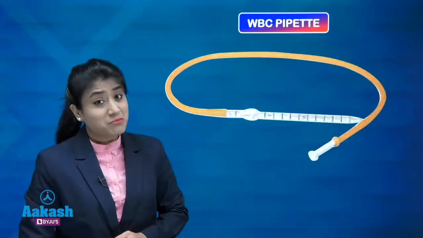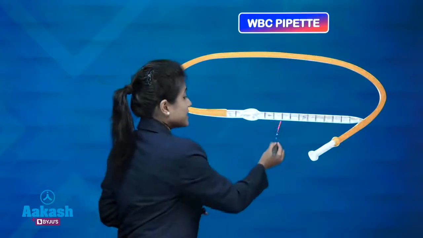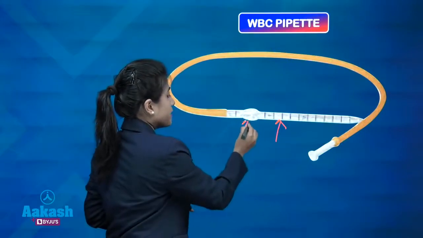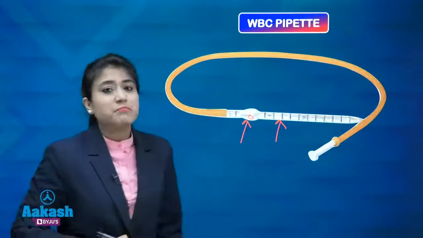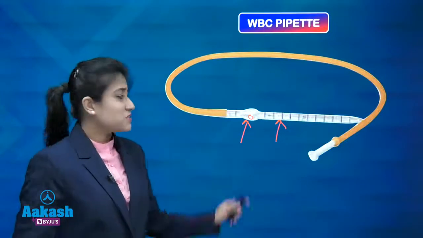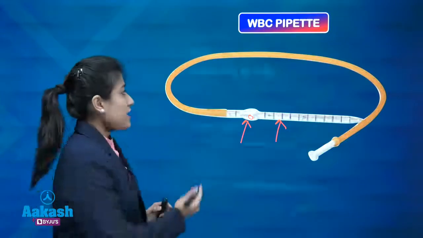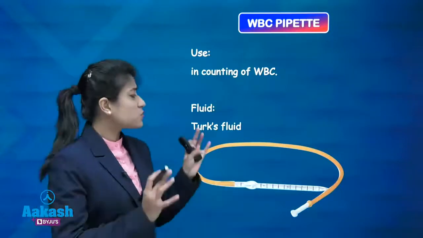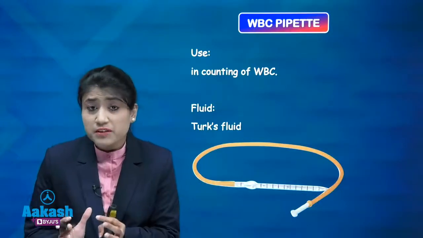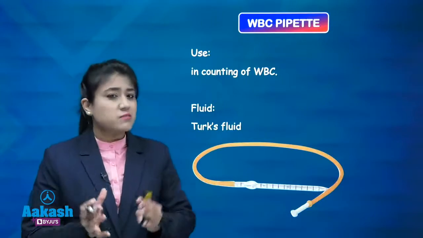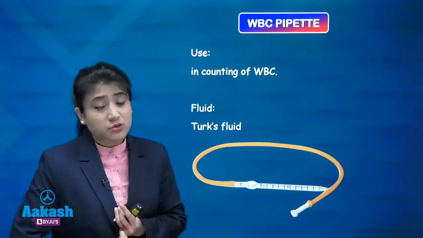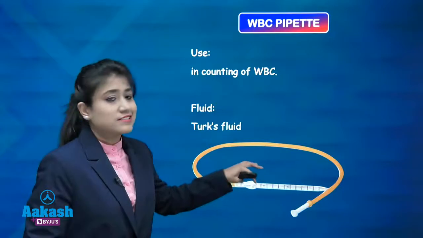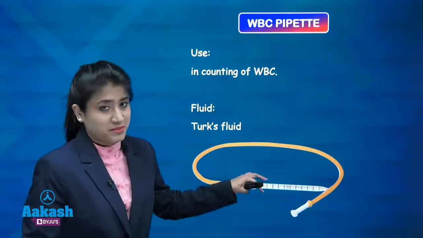Now coming to the WBC pipette. Again, it has a stem, and it has a bulb which contains a white bead. This is your WBC pipette and it is used for counting WBCs. It is used for counting a smaller number of cells. If you want to see the WBCs in leukemia, you will not do it with this WBC pipette.